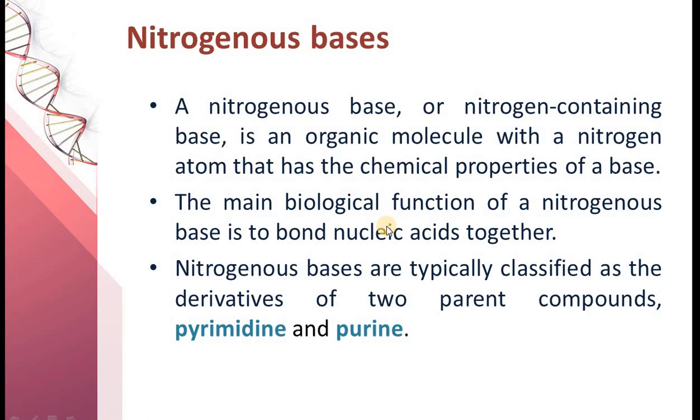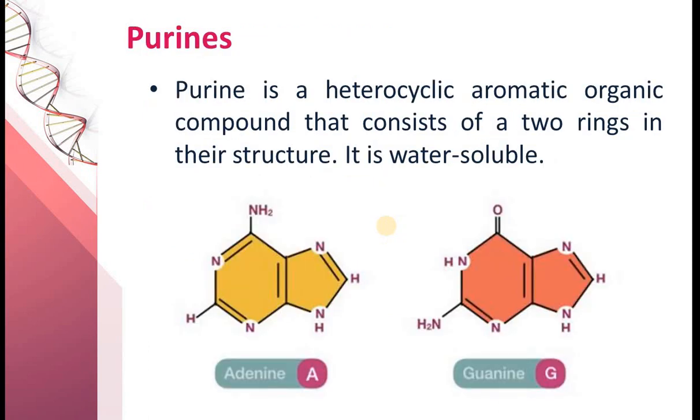What do we mean by nitrogenous bases? A nitrogenous base, or nitrogen containing base, is an organic molecule with a nitrogen atom that has the chemical properties of a base. The main biological function of the nitrogenous base is to bond the nucleic acids together, to provide a brick-like structure for maintaining the structure. Nitrogenous bases are typically classified as derivatives of two parent compounds, pyrimidine and purine, that are well known to us.